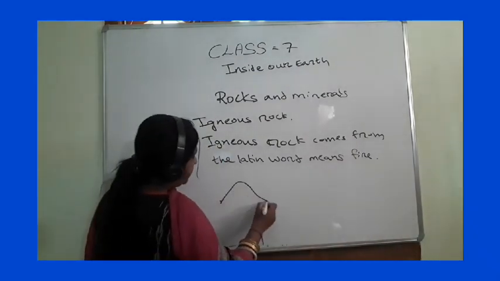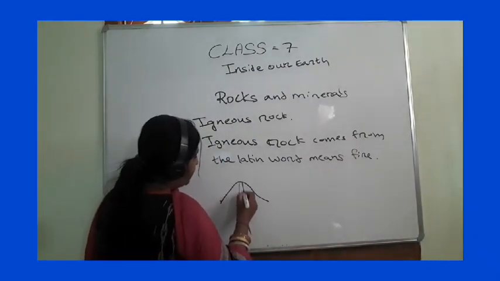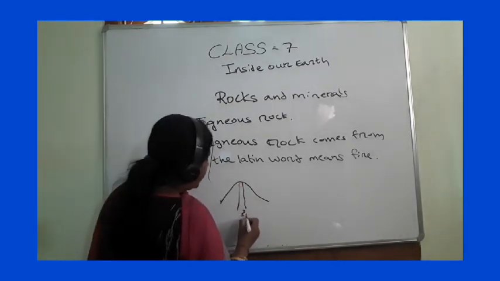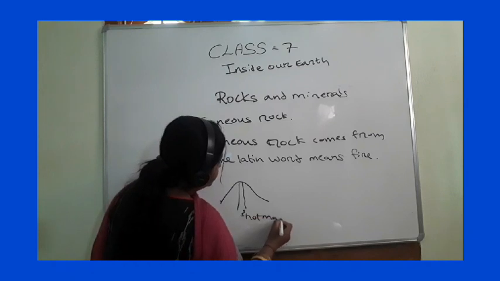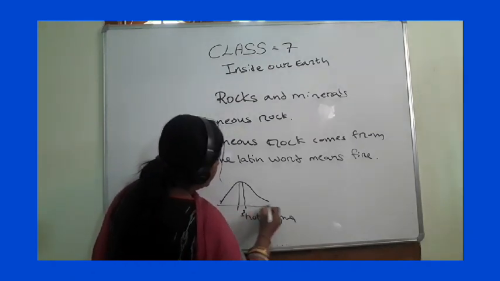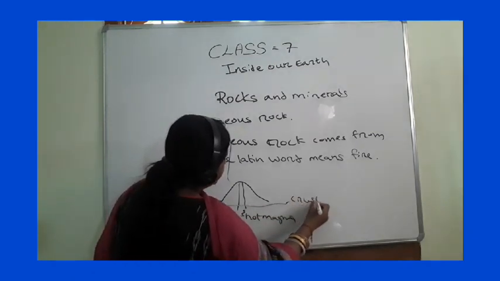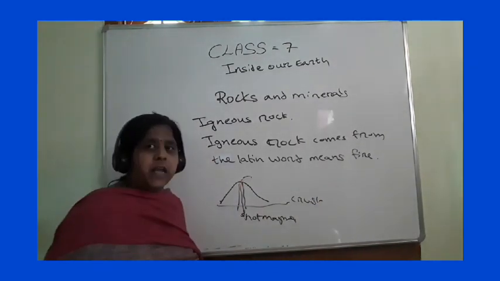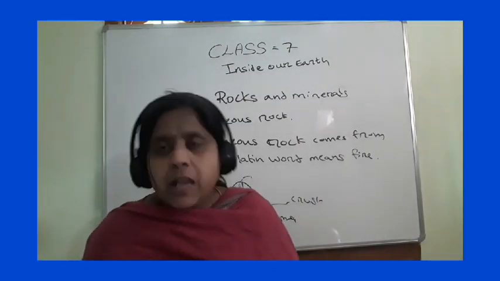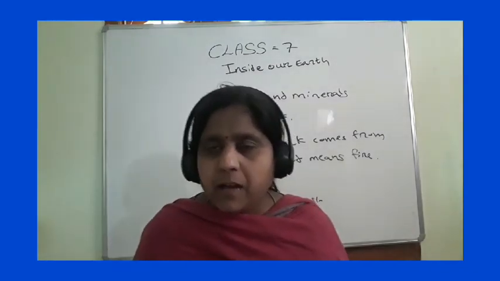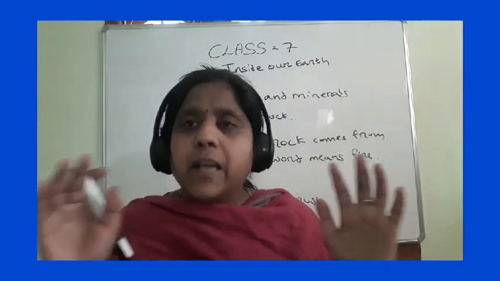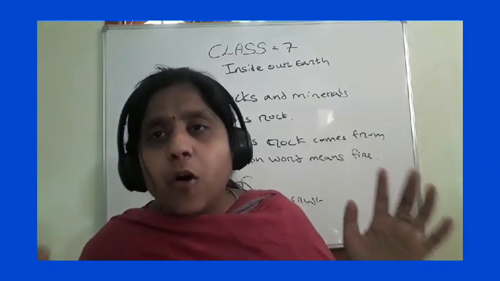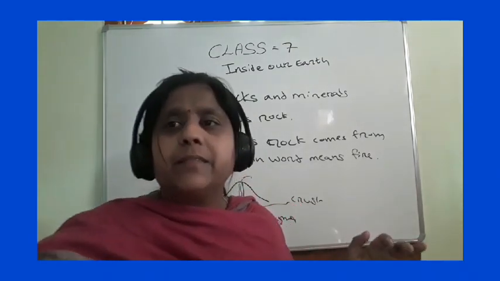See, suppose this is a volcano, it is a windpipe. This is the crust. When this hot magma comes to the surface of the earth, it forms lava. When it cools down, it solidifies and forms igneous rock.